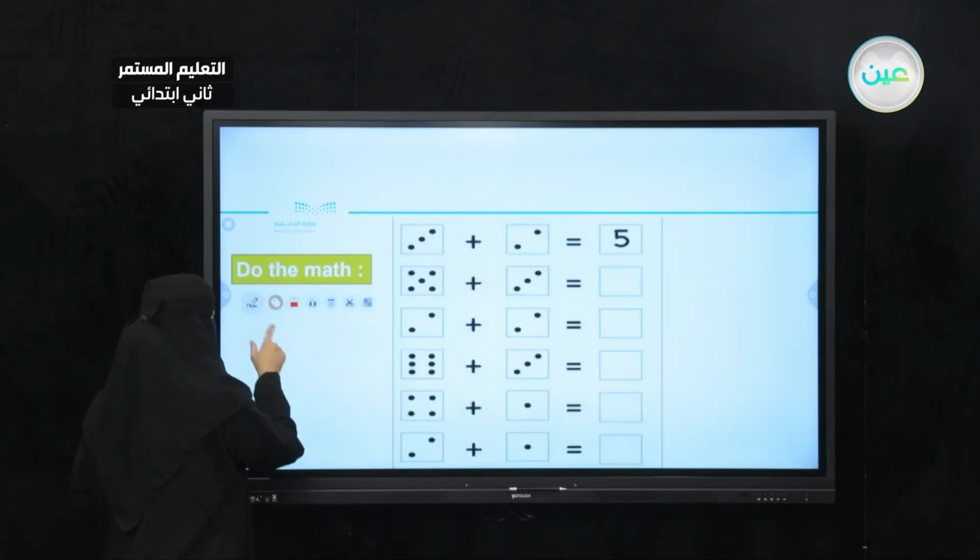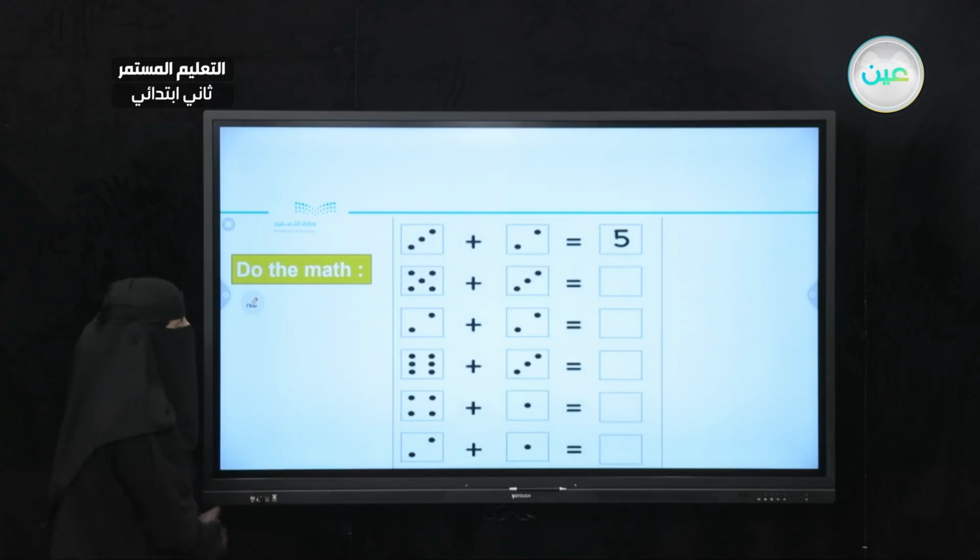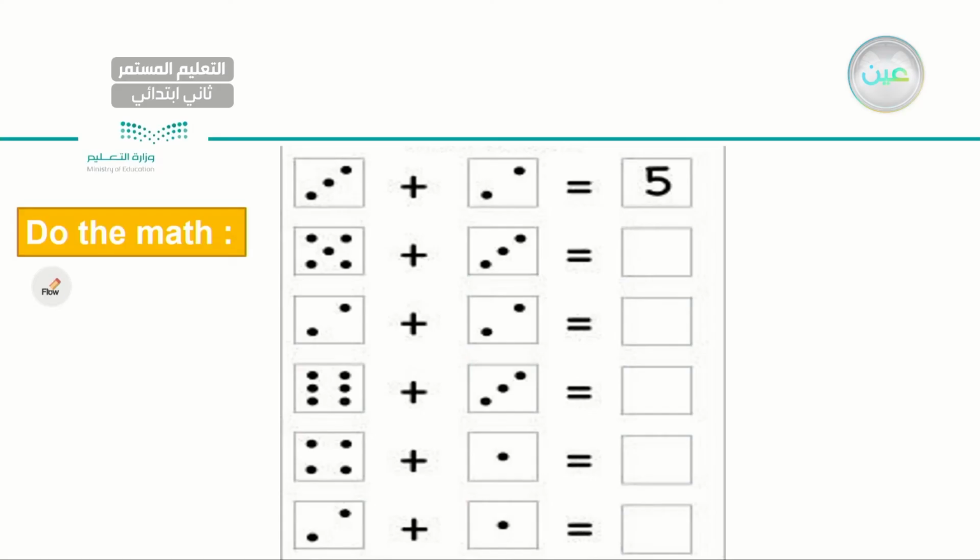Moving to the next one here, I have some math to do. The first one is an example. 3 plus 2 equals 5. Next one I have 5 plus 3 equals number 8. Very good. 2 plus 2 equals 4. 6 plus 3 equals 9. 4 plus 1 equals 5. And 2 plus 1 equals 3.